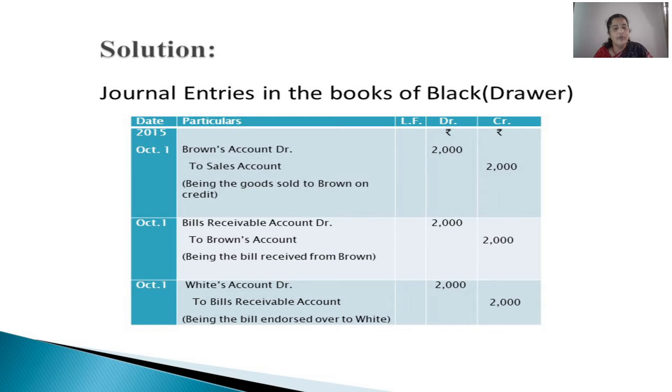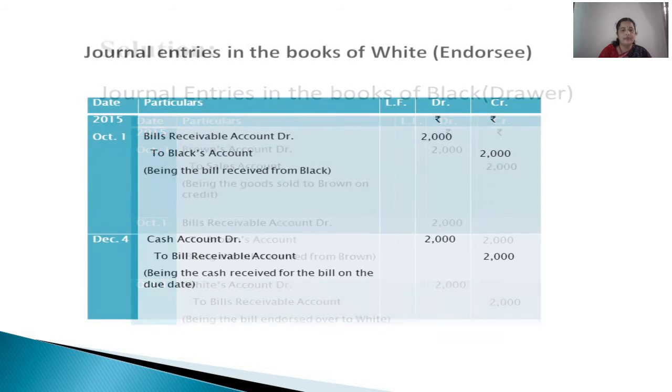Then on October 1st, we did one more thing. We endorsed this bill to whom? White. So White is the receiver of the benefit. Debit the receiver. So White's account debited. What is going out from us? Bills receivable. So to bills receivable account, because we are endorsing this bill, that is Black is endorsing this bill in favor of White. Now White is the owner of the bill, and on the maturity date, White will be presenting this bill to the drawee, that is Brown, and he will be asking for its payment.